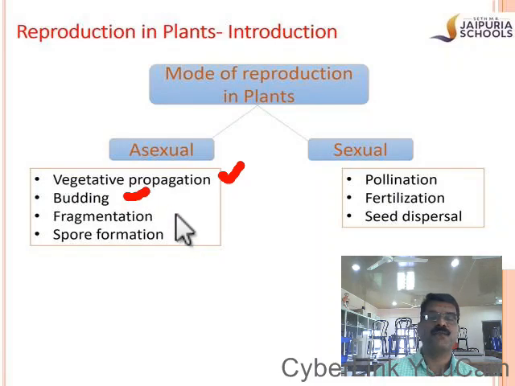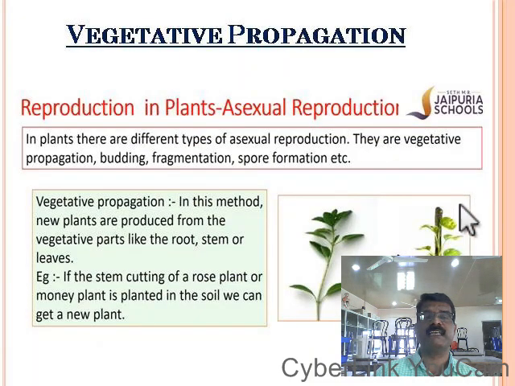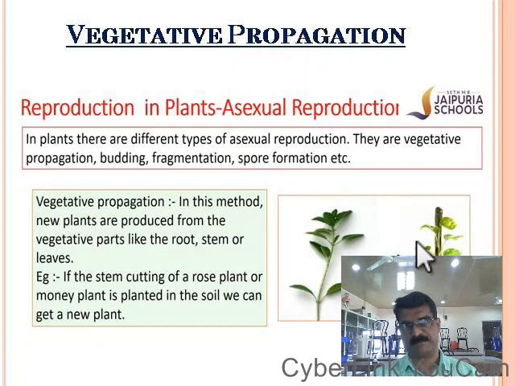budding, fragmentation and spore formation. Which are the four major asexual reproduction in plants? Vegetative propagation, yes, come on, budding, then fragmentation and spore formation. Let us see one by one. First one is vegetative propagation.